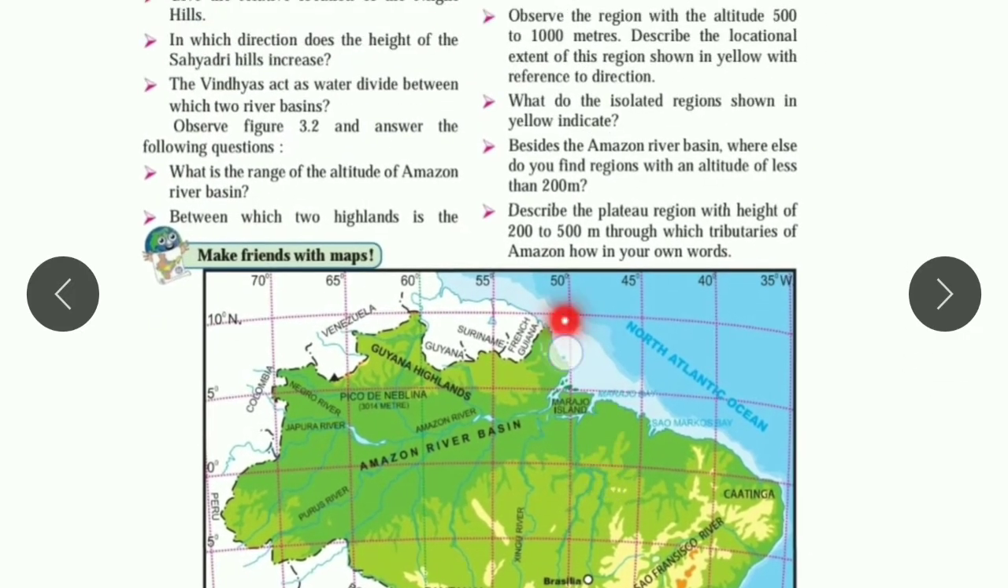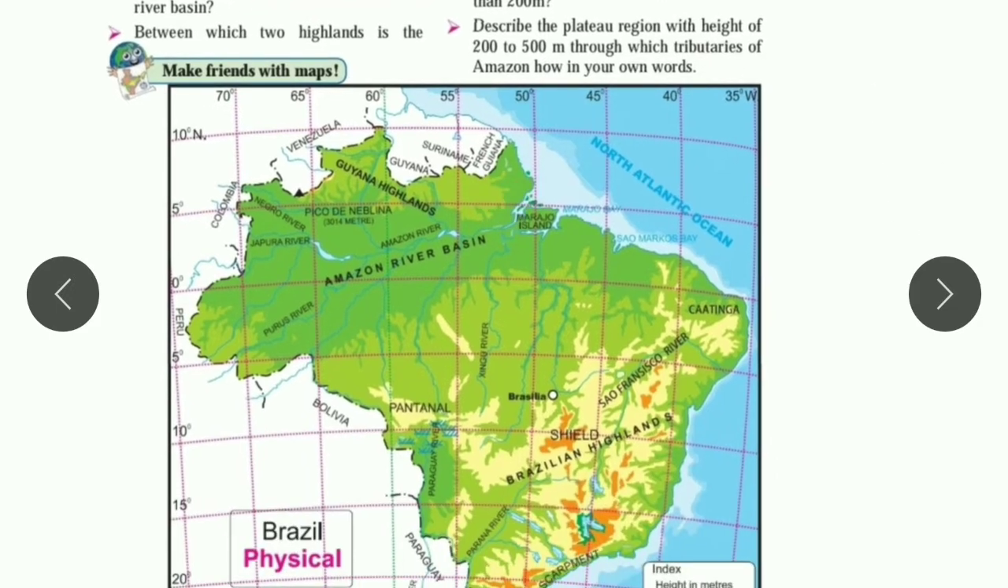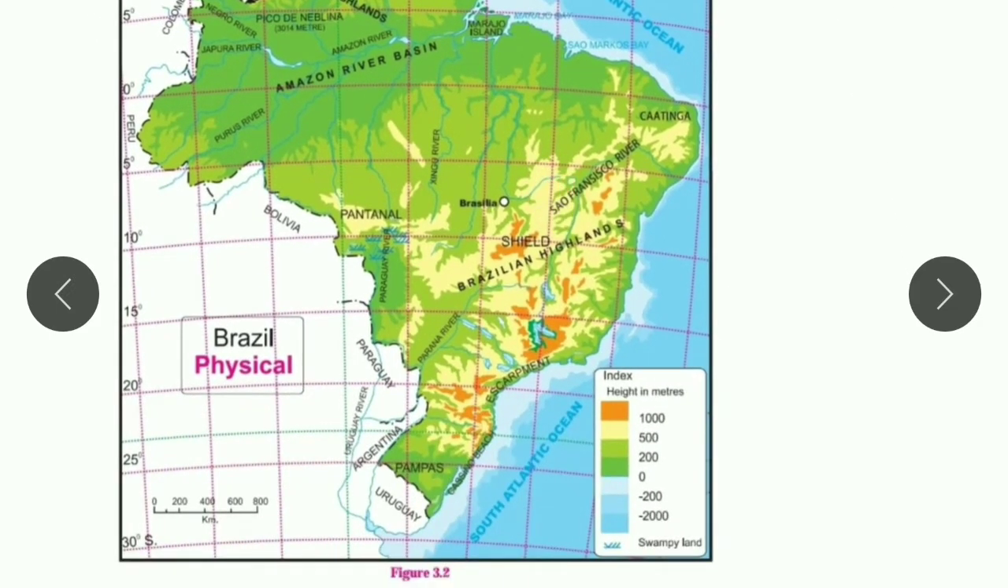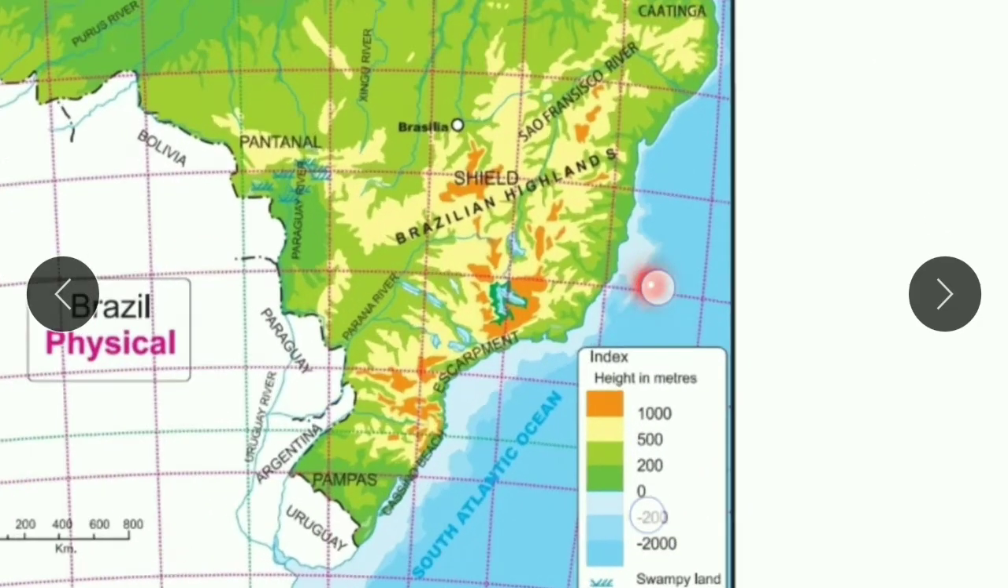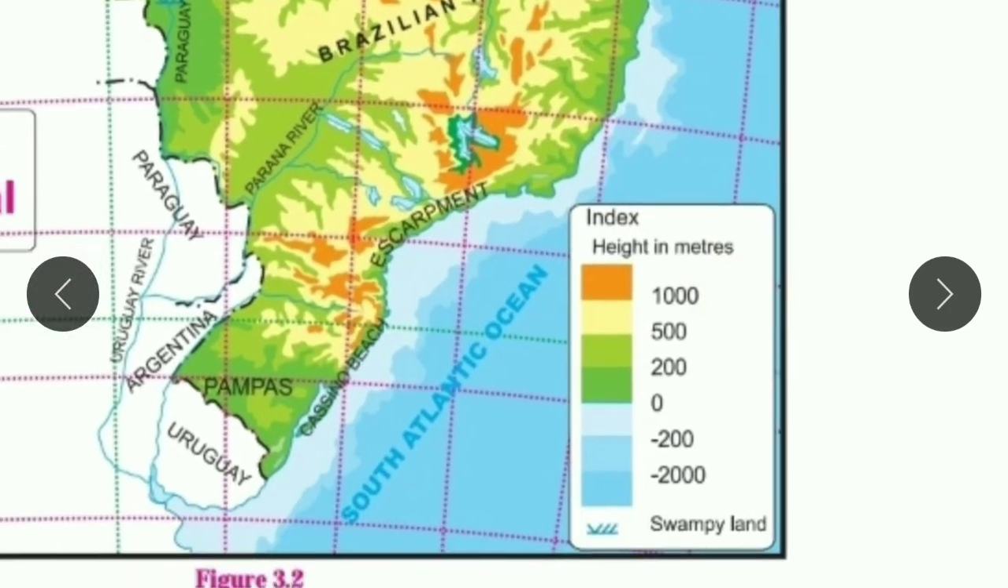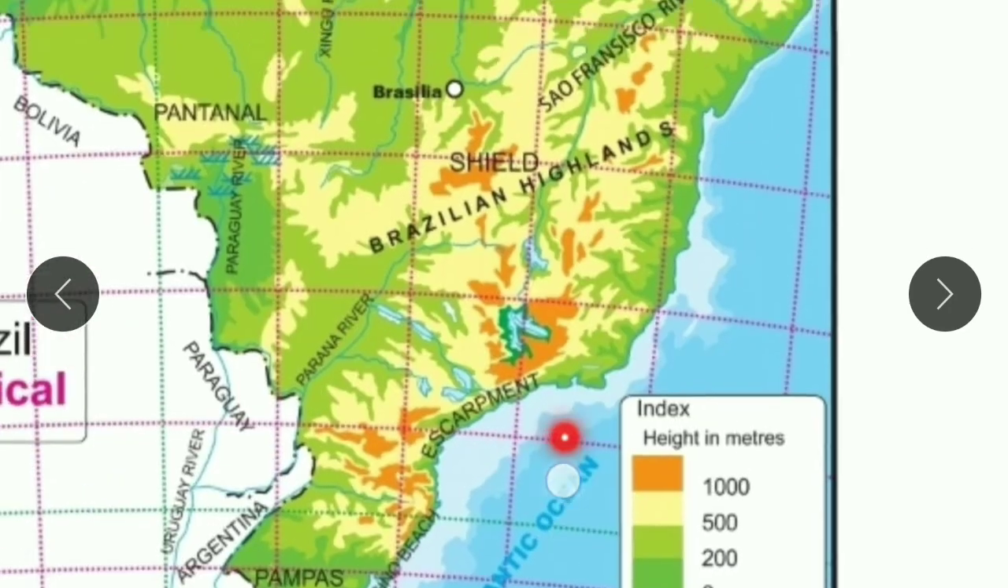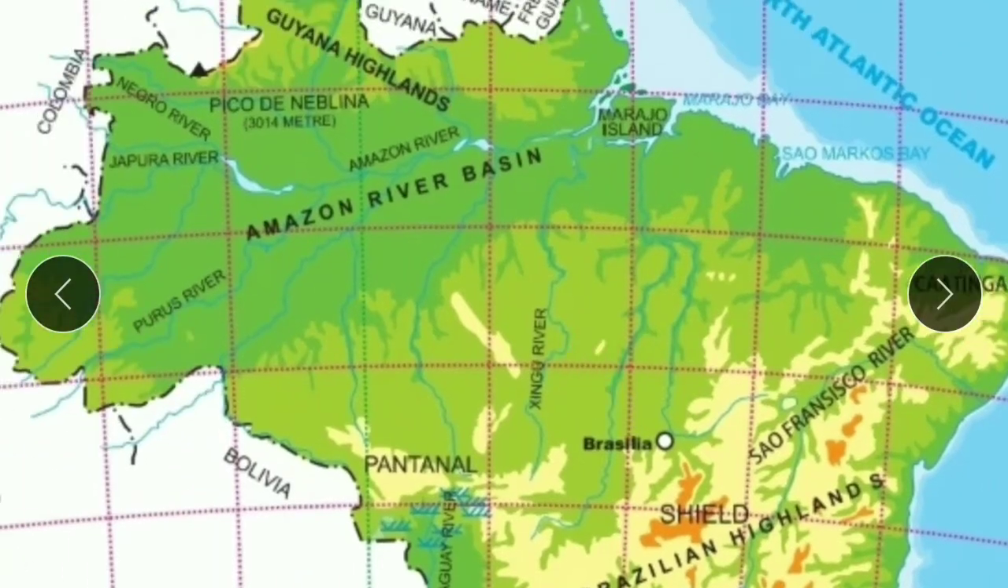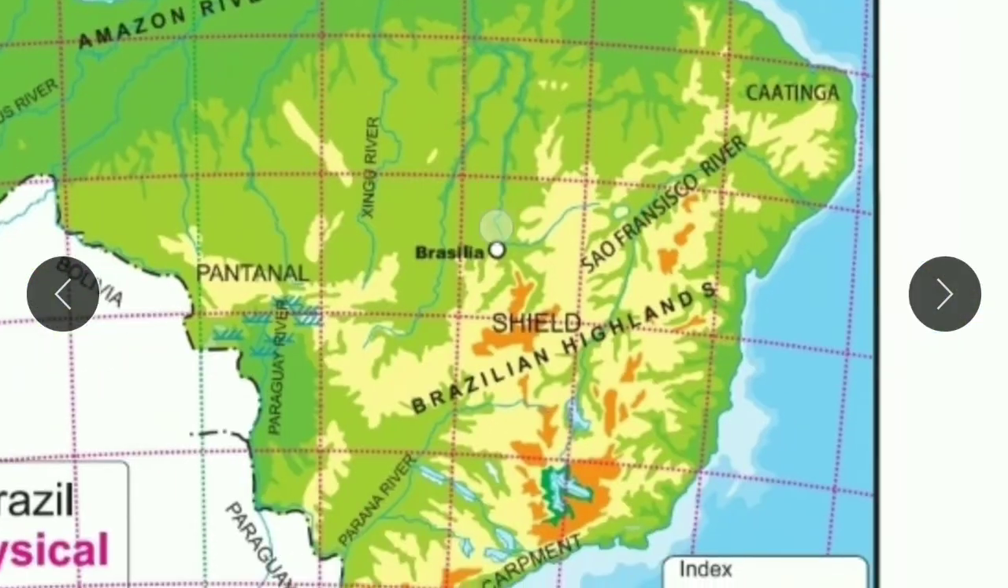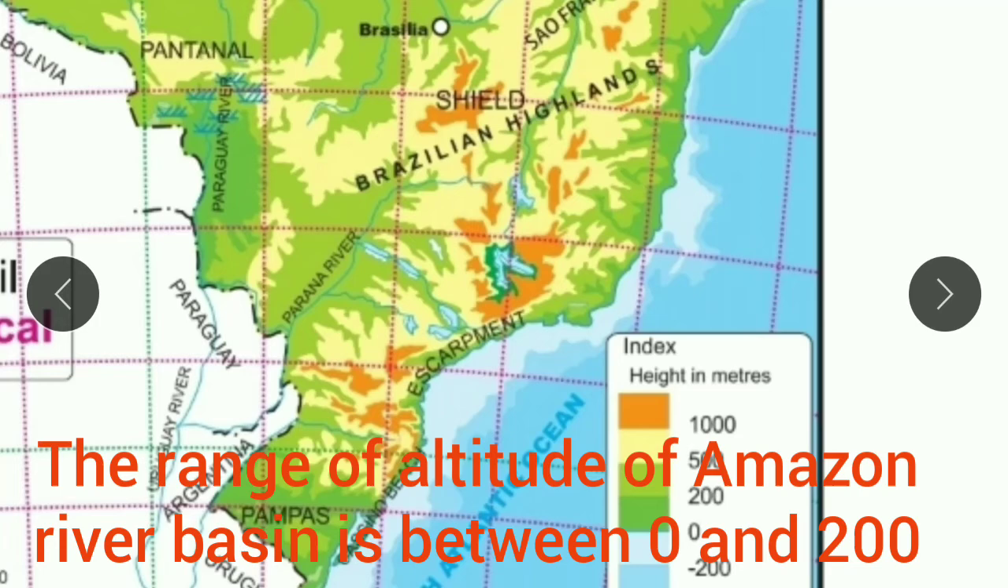The first question: What is the range of the altitude of Amazon basin? For this answer you have to see here, what is the range. You can see here, 0 to 200. Why 0 to 200? Because the Amazon basin is shown by the green color. So the range of the Amazon basin is 0 to 200.